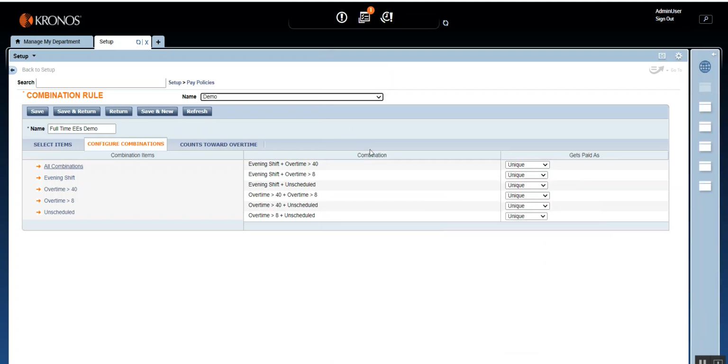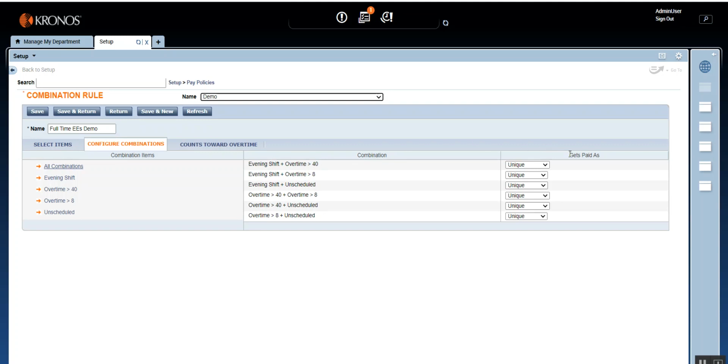In this combination section, you will see the items which represent different rules, like zones and overtime, or overtime and overtime, or overtime and schedule deviation, which are overlapping. The employee is in the same situation, and that is what you see here: the combination of the rules which are overlapping.